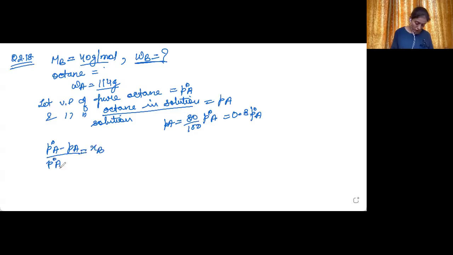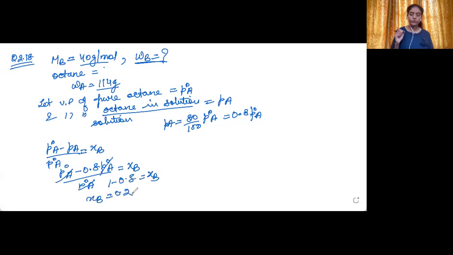So P naught A minus 0.8 P naught A upon P naught A is equal to XB. This cancels, so it is 1 minus 0.8 equal to XB, or XB is equal to 0.2.